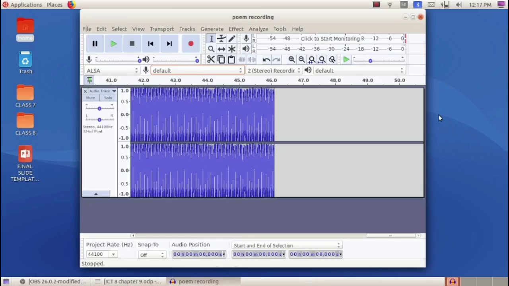Okay, now we have recorded the poem, then we have saved this file as a project file. Now let's listen to the poem. For listening, we can click on this play button. Then in order to stop the audio temporarily, we can click on this pause button. Then to reach the beginning of the audio, we have to click on the skip to start button. Then skip to end button to reach the end of the audio. Okay, so now let's click on this play button and let's listen to the recorded audio.